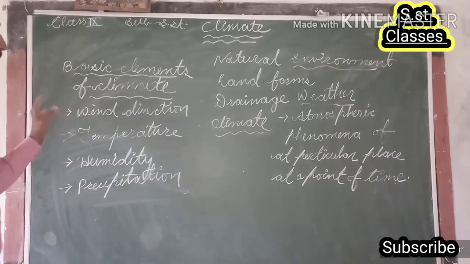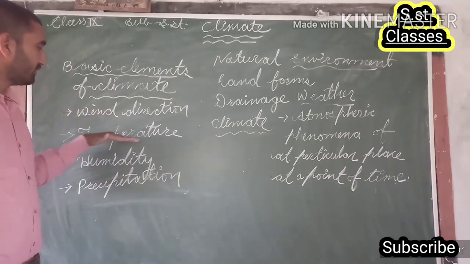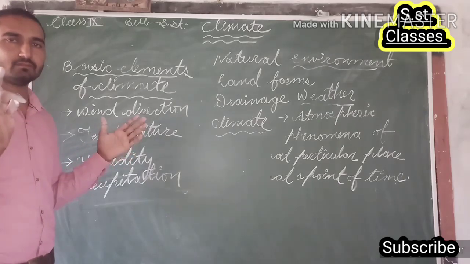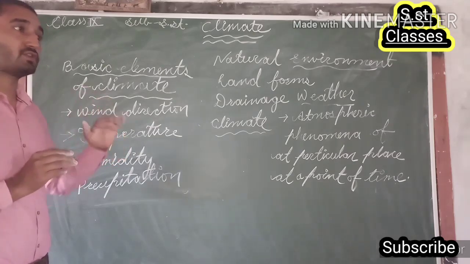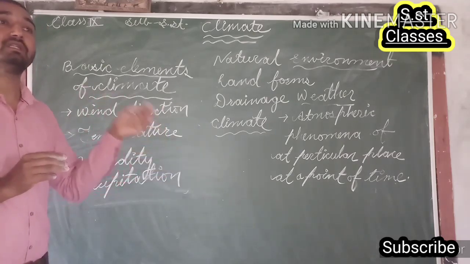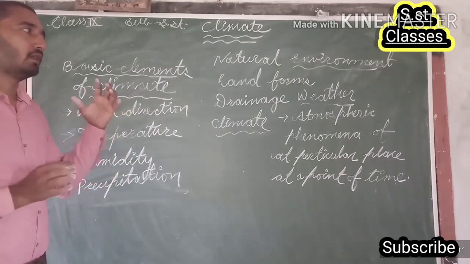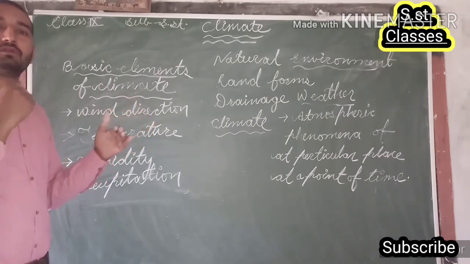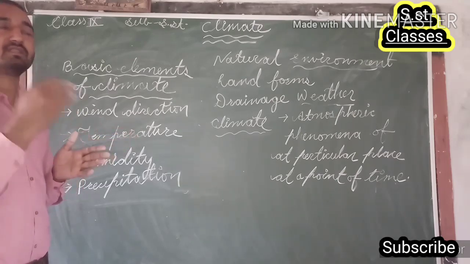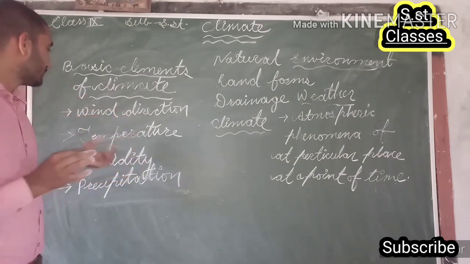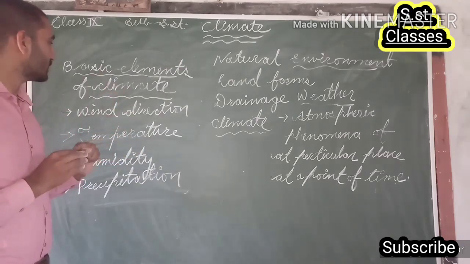Means we can find differences between all these kinds of things. For example, we can find a difference between the temperature of two places. In Rajasthan, during the summer season, we find temperature more than 50 degrees Celsius, while on the other hand in Shimla or in Jammu and Kashmir the temperature will not be more than 1 degree Celsius, or we can say 10 degrees Celsius generally in other places. So in this way temperature is also a basic element related with the climatic condition of a particular place.